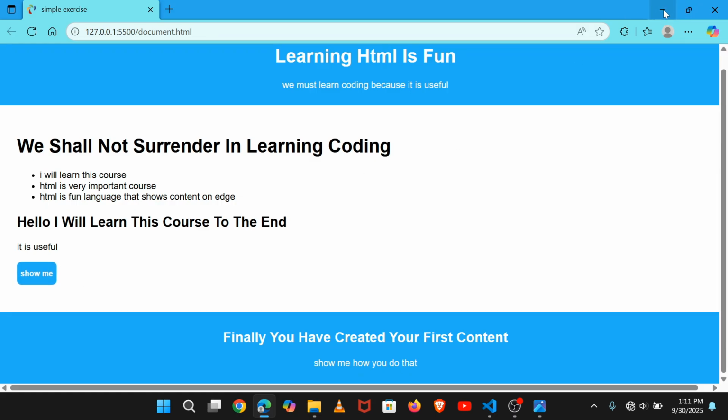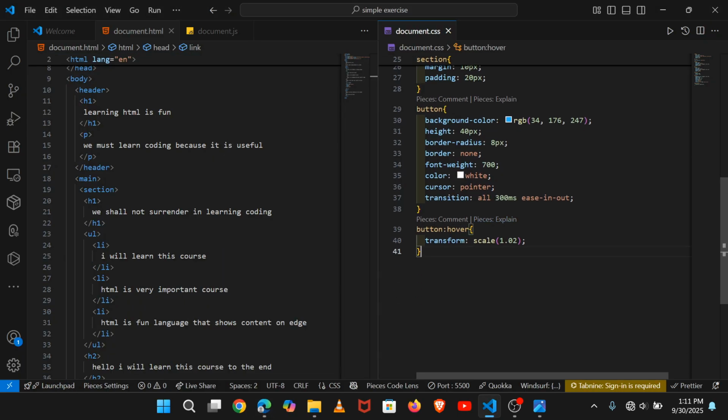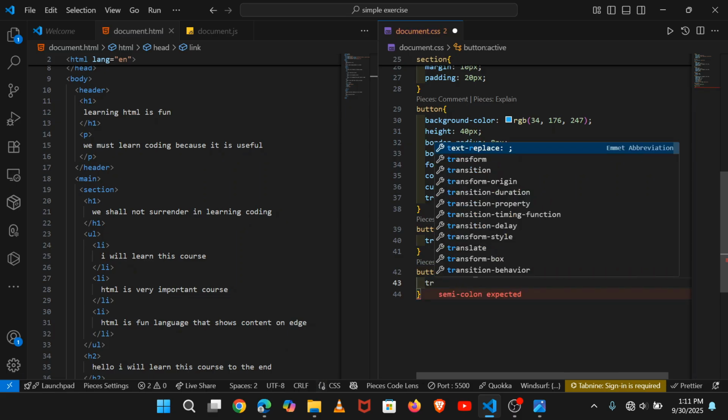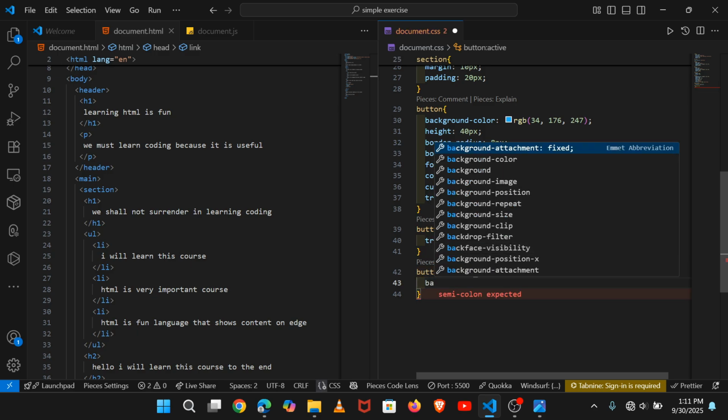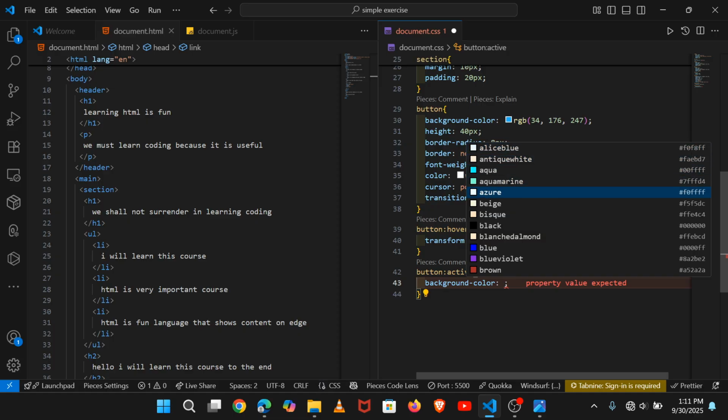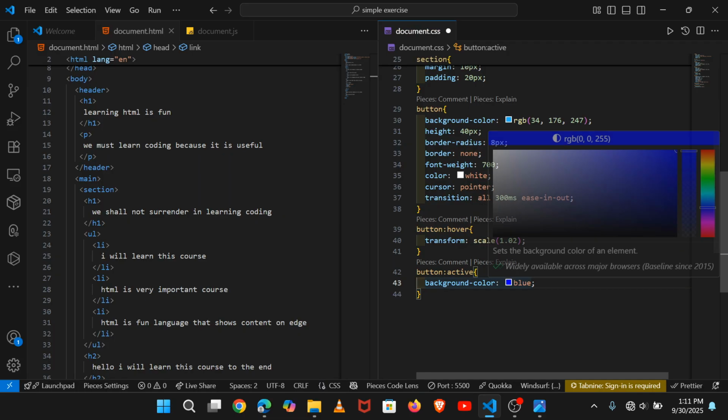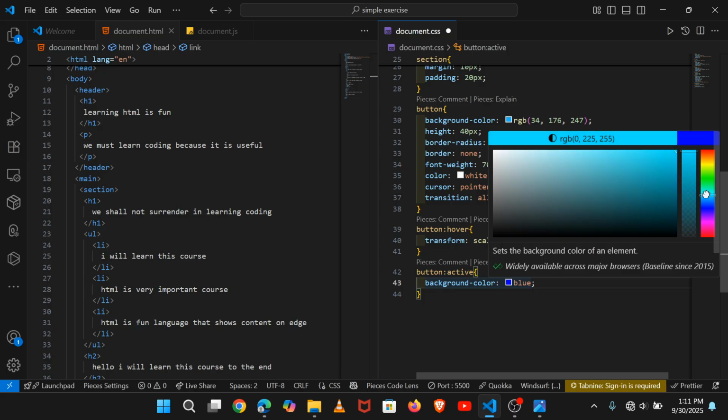So now let's set the button on active. Yes, and we take this transform, no, background color. When you have already clicked, you see there is hover and clicking. When you click, the button must change background color, and take it, for example, to blue, but this blue will be somehow whitish like this, and we allow it to be like that.